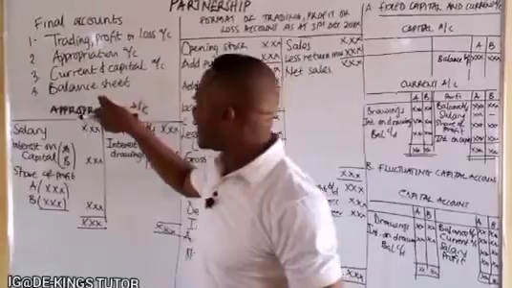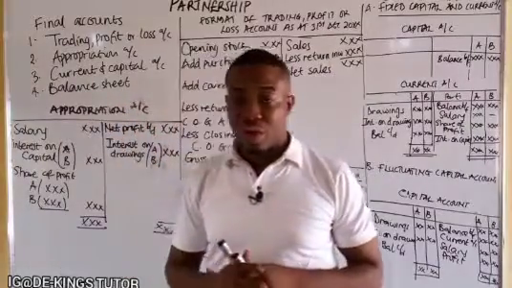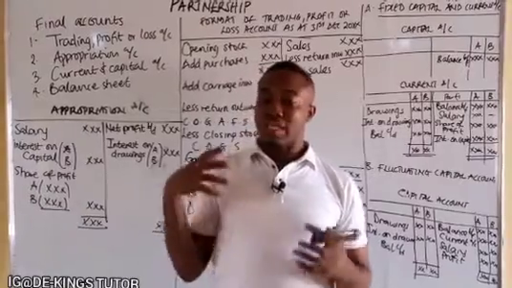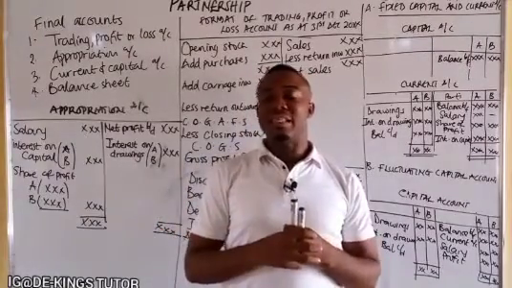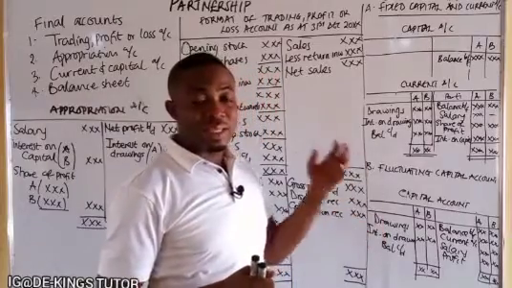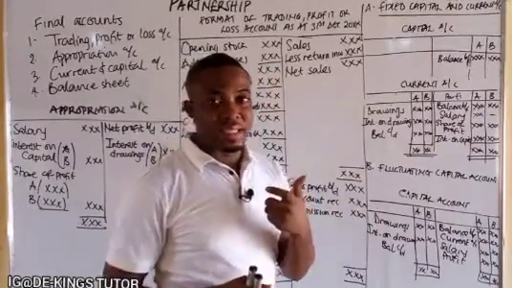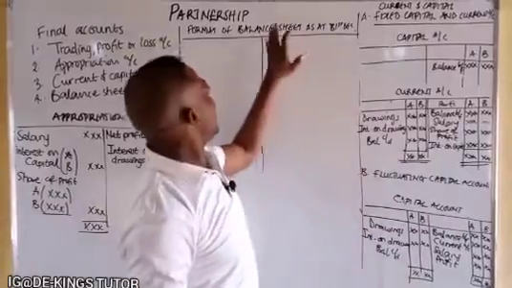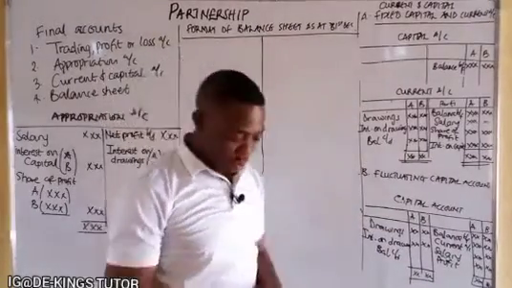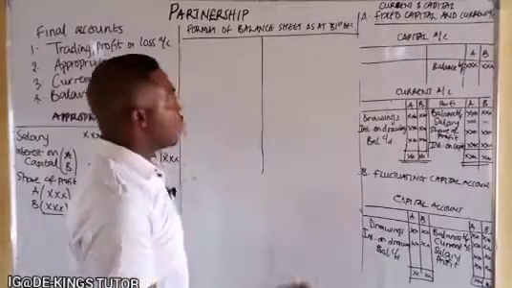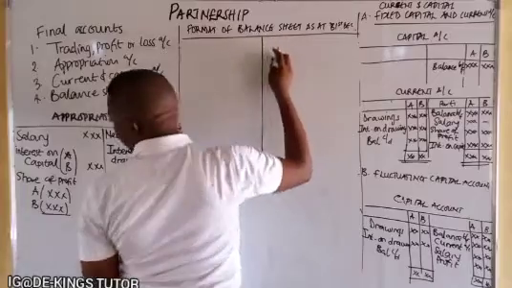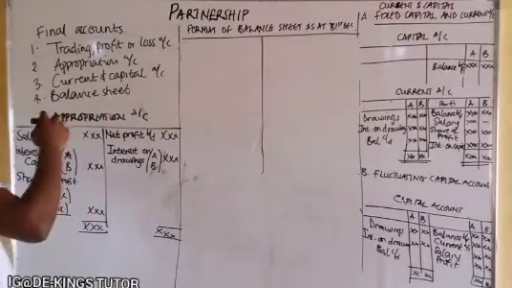While the fourth one is the balance sheet. We have prepared the balance sheet on several occasions. You can also see that in sole proprietor. The only difference here is that you have to record what you get in the capital account there. Now let's see the balance sheet, and this is the format for the balance sheet. The same way, we start from our right hand side of the balance sheet.